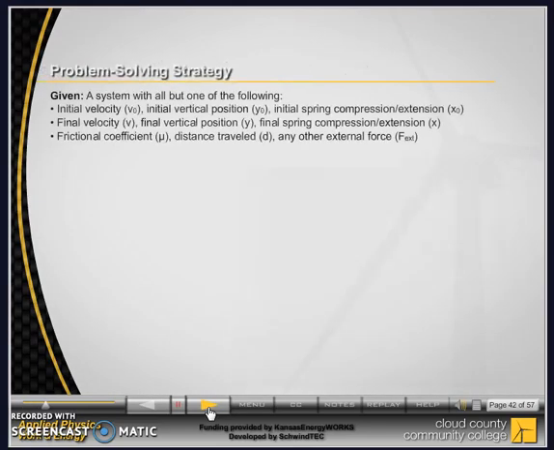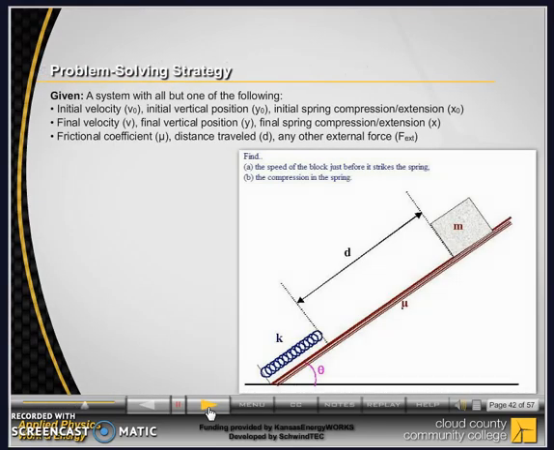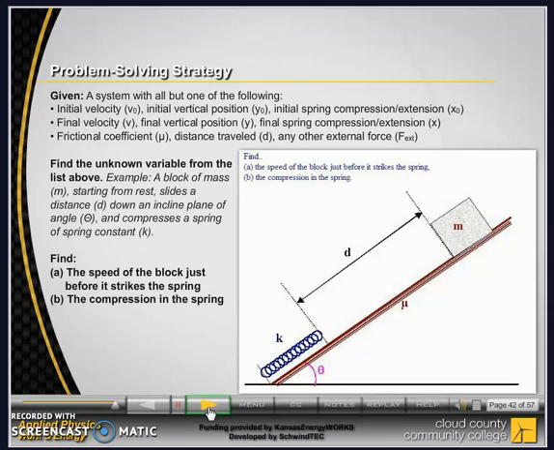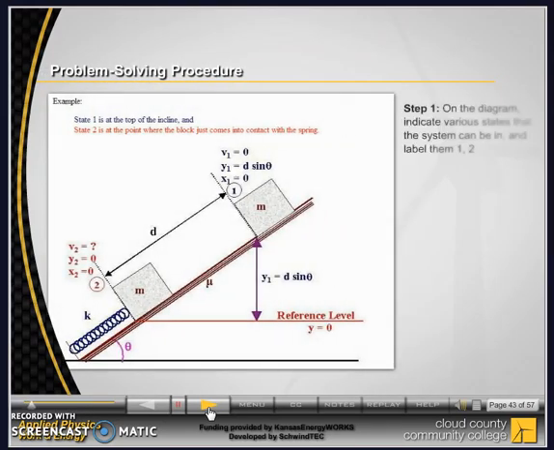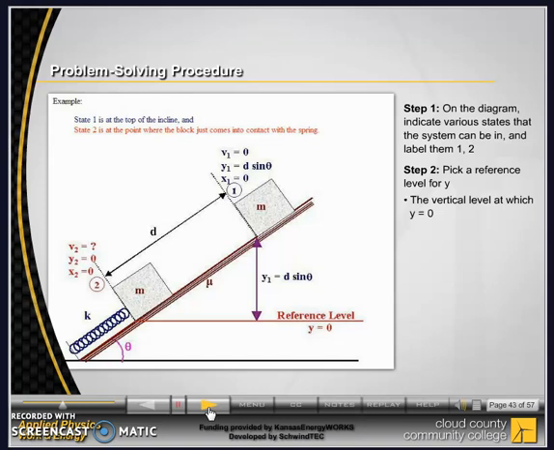You should be able to solve energy problems if you have a scenario like the one described here. Let's look at the steps to solve this problem. Step 1. On the diagram, indicate various states that the system can be in and label them 1 and 2. Step 2. Pick a reference level for y. This is the vertical level at which y equals 0. Typically, it is best to pick the lowest level in the system if it is known.